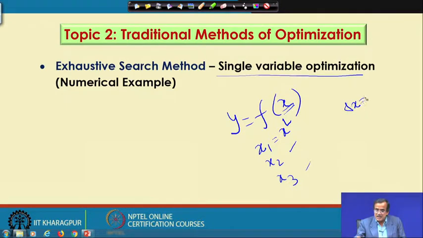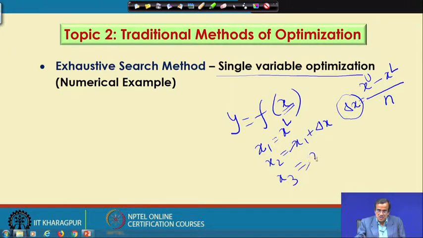Delta x is nothing but x upper minus x lower divided by the equal number of divisions, denoted by small n. Once you know delta x, I can find x 2, which is x 1 plus delta x, and x 3 is x 2 plus delta x.